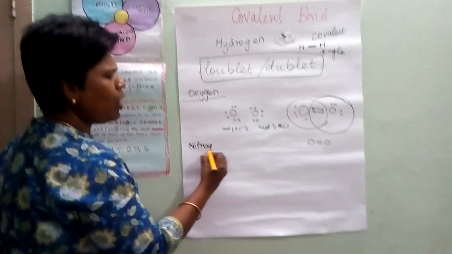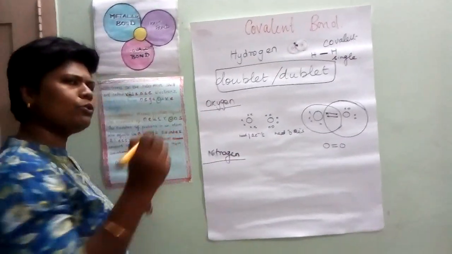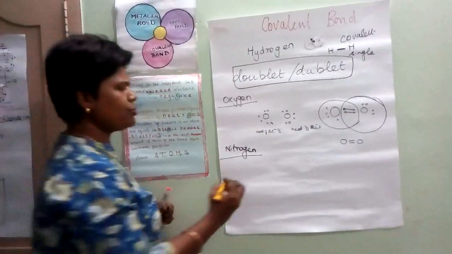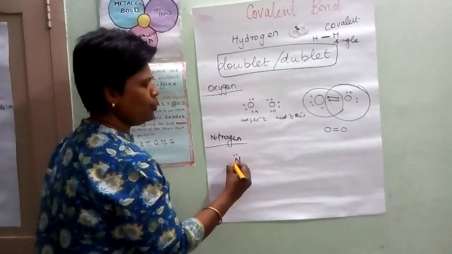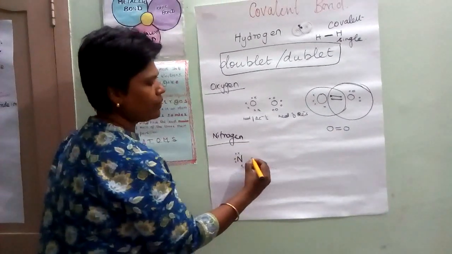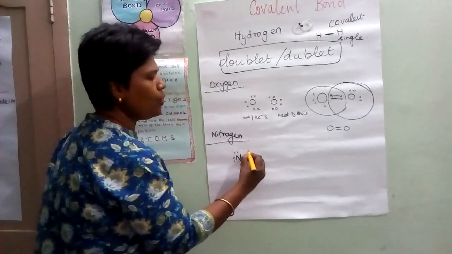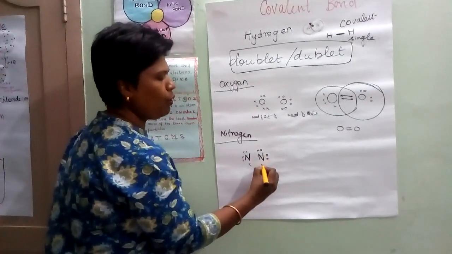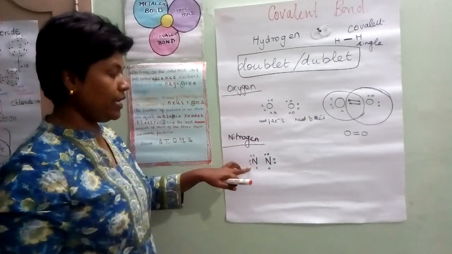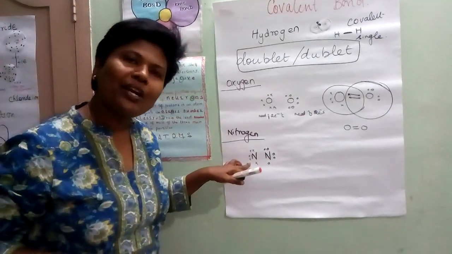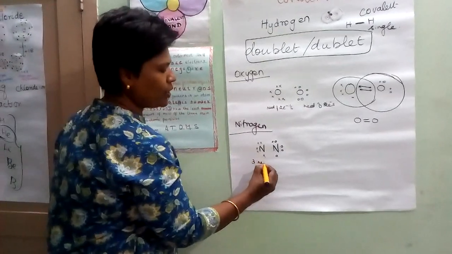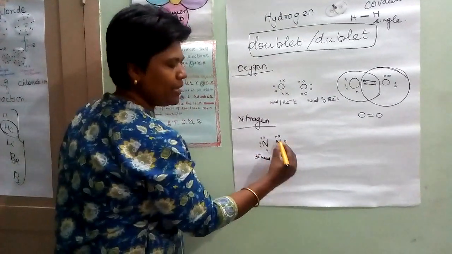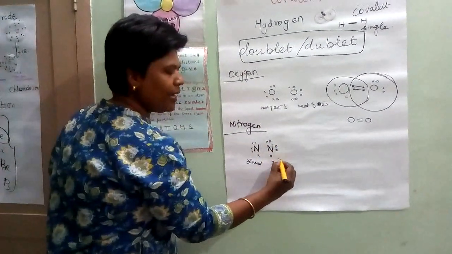Now we are going to see nitrogen. Could you tell how many electrons are there in the outermost valence shell of nitrogen? Yes, very good, 5: 1, 2, 3, 4, 5. Another nitrogen is also 1, 2, 3, 4, 5. Now, how many electrons does it need to attain an octet? Good, it needs 3 electrons. Similarly, this also needs 3 electrons.